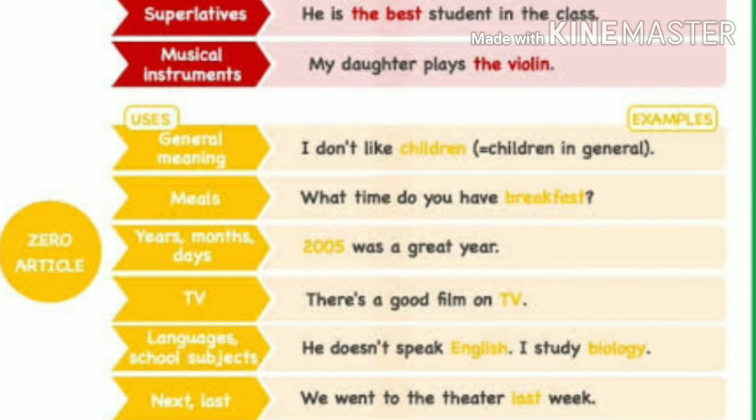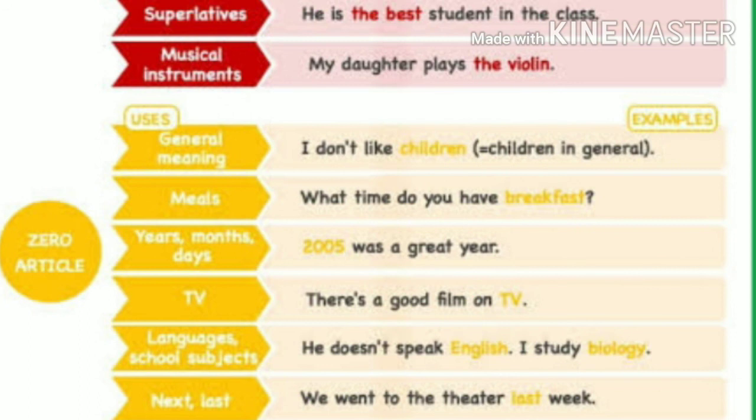Where to use the zero article? Zero article means no article. In general meaning. For example, I don't like children. Here the word children is used in general. In that place we should not use any article.